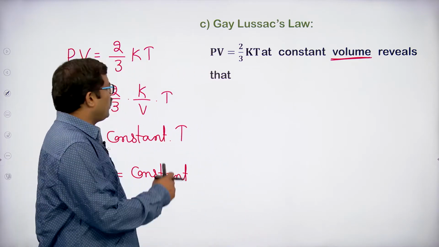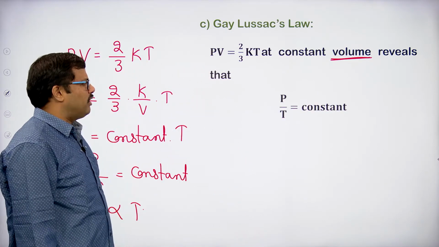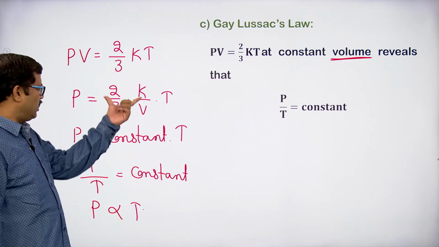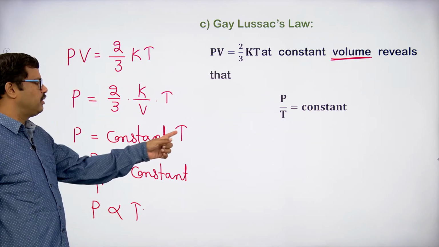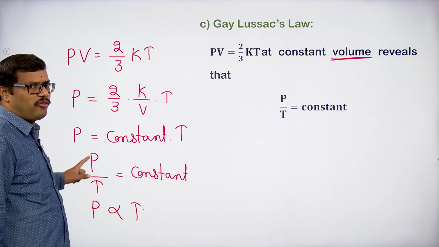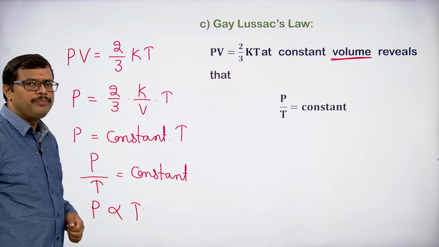Okay. Now, if we observe, by keeping the volume constant, what are we going to get? We are going to get P by T is a constant. Okay. So, here this total is constant, so I am writing it as constant, bringing the T to this side. When I bring the T to this side, the ratio of pressure and temperature, P by T, comes out to be constant.